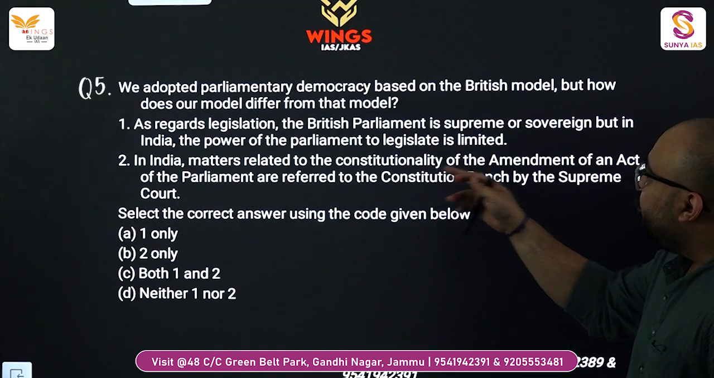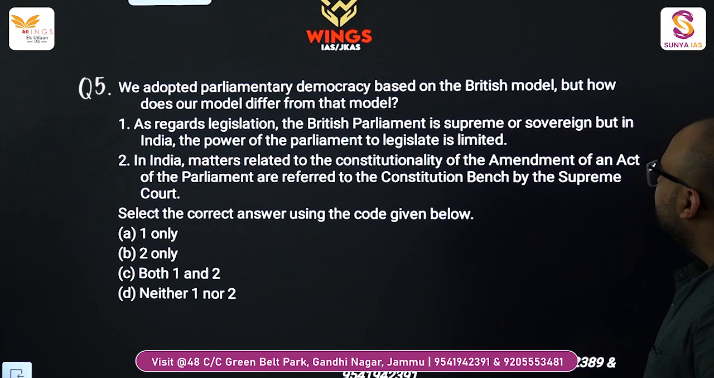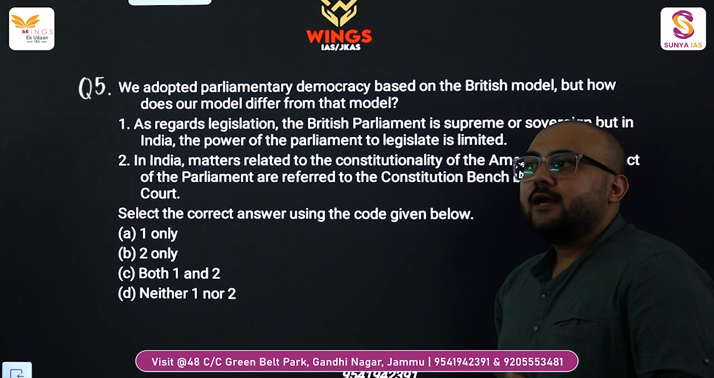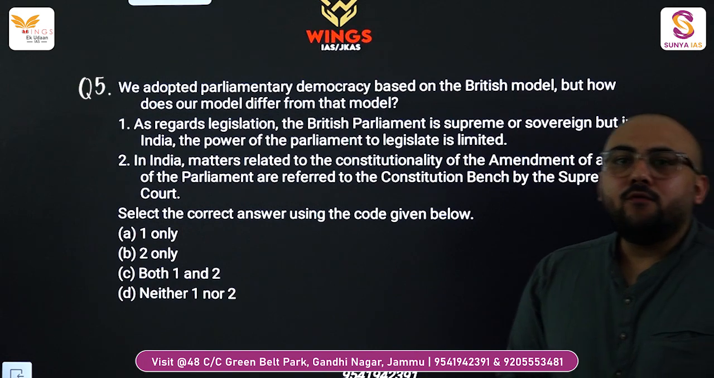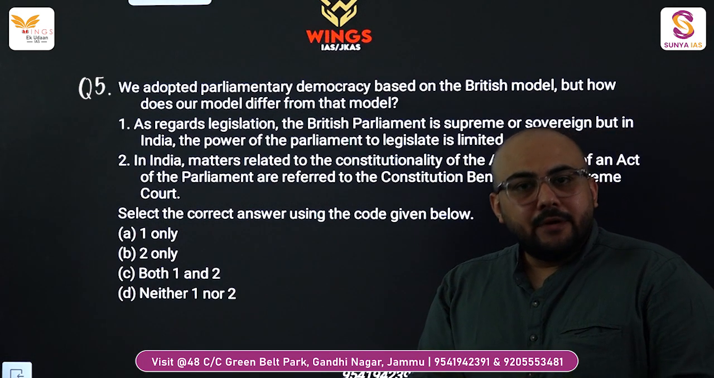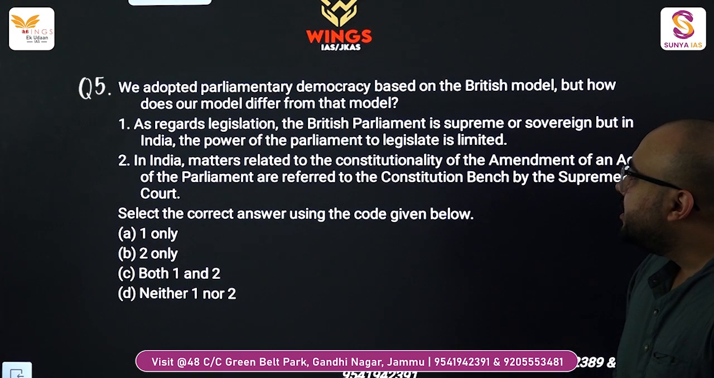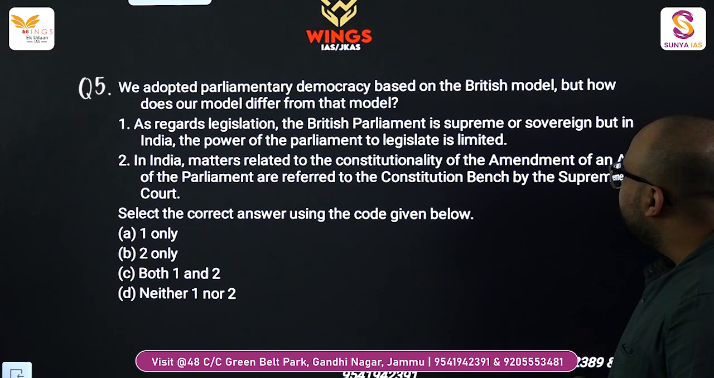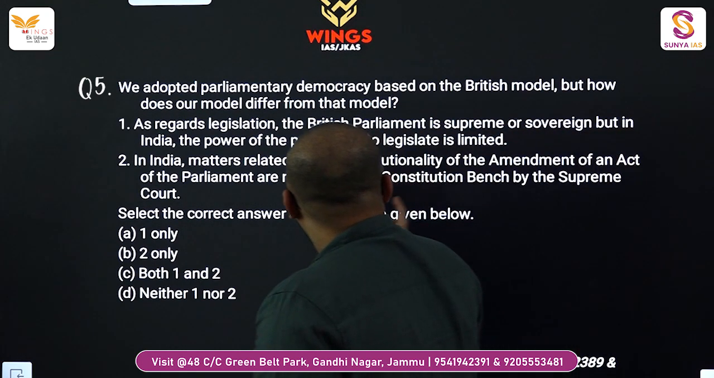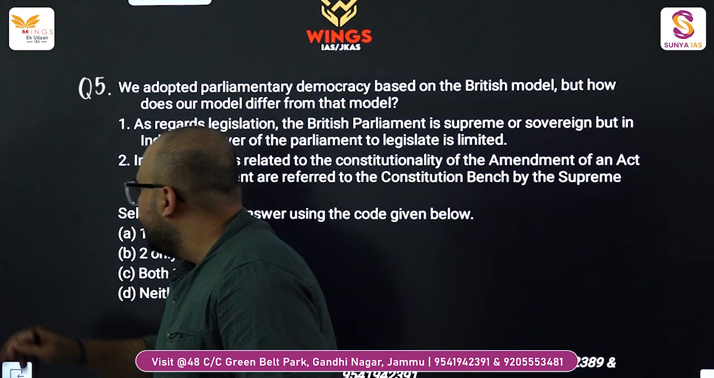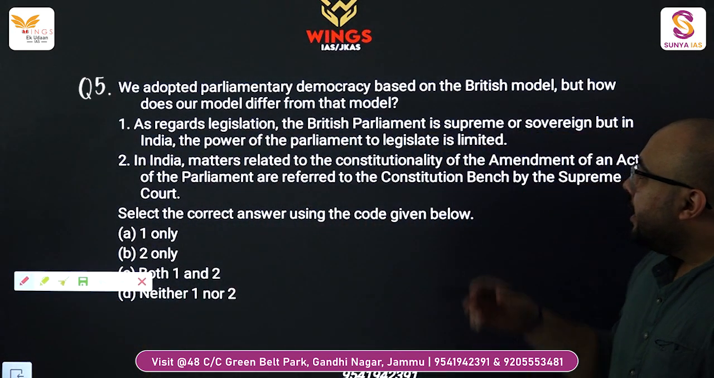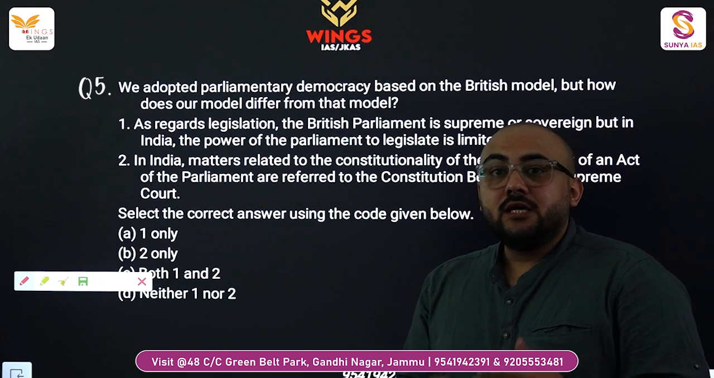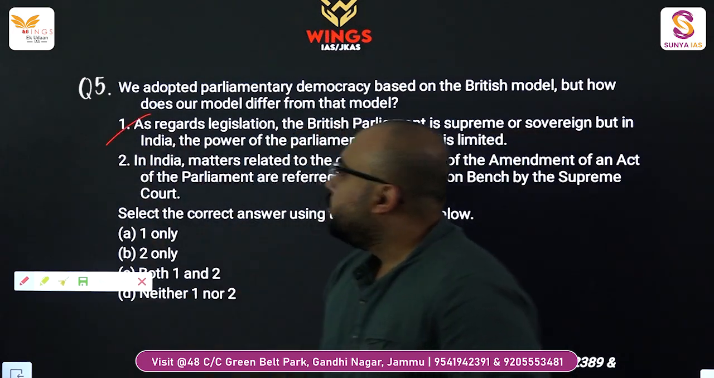The last question is, we adopted parliamentary democracy based on the British model, but how does our model differ from that model? As we all know, we have the parliamentary form of government, and we have followed the British parliamentary model. Now, first statement is, as regards legislation, the British Parliament is supreme and sovereign, but in India, the power of the Parliament to legislate is limited, which is actually true, because in British Parliament there is an unwritten constitution, whereas in India there is a written constitution. So statement 1 is right.